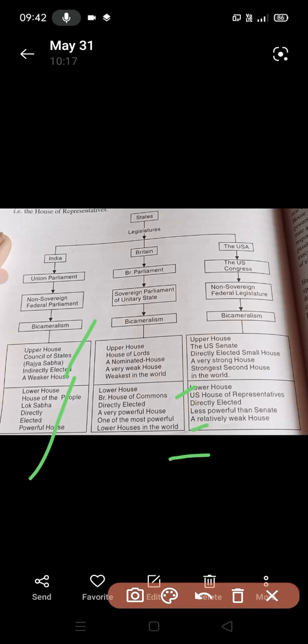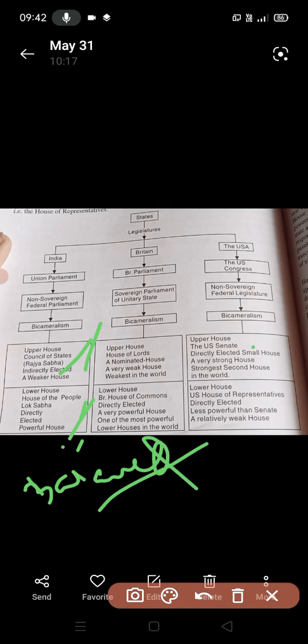And here we have checks and balances. In India, if you go through my previous videos, you will see that there is always a check and balance between the upper house and the lower house. In some cases this one is stronger, in some cases that one, so India is in a balanced state too.